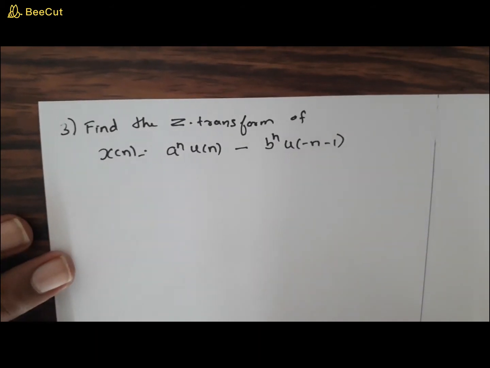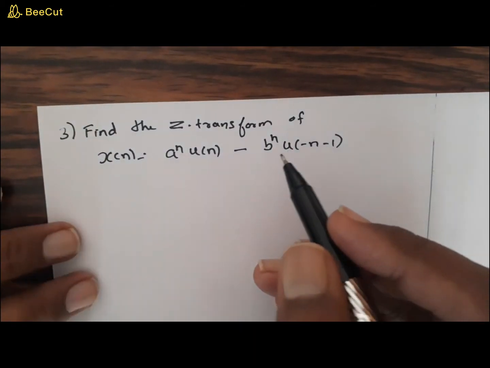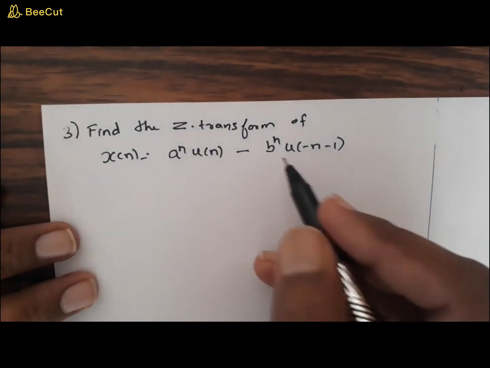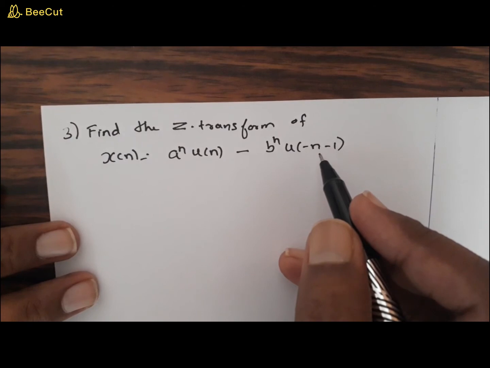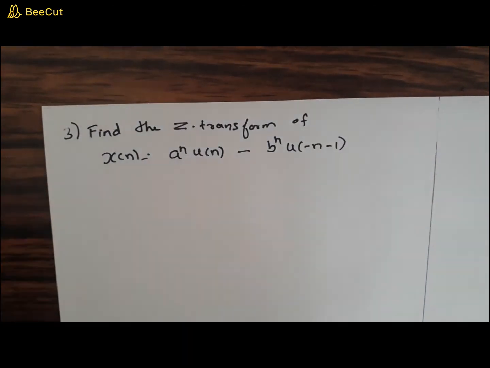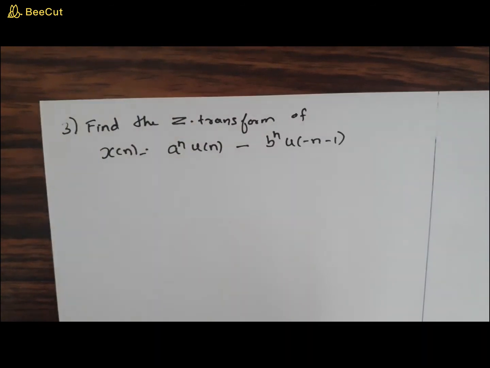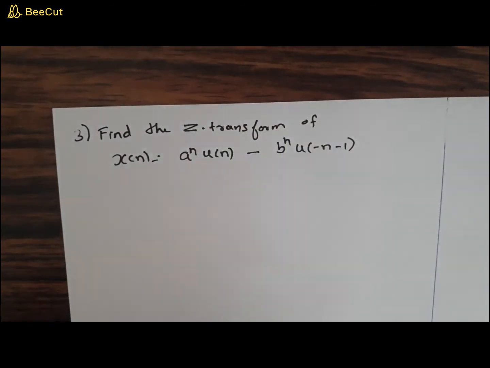Now let's move on to another problem. That's the third problem. Find the z transform of x of n given by a raised to n into u of n minus b raised to n into u of minus n minus 1. That means it is a combination of two signals. Basically, it is the two problems we have done almost individually, so it is a combination of those previous two examples.